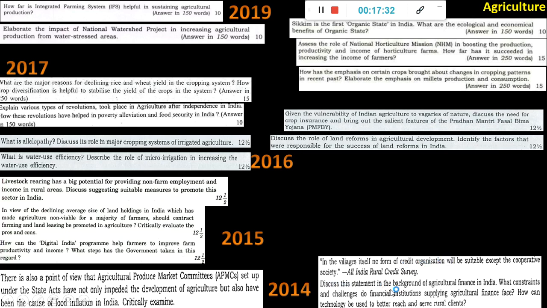Then discuss the statement in the background of agriculture finance in India. Okay, this is a continuation. What constraints and challenges do financial institutions supplying agriculture finance face? How can technology be used to better reach and serve rural clients? So it's about the funding or the banking things. Okay, like how will they get the credit?